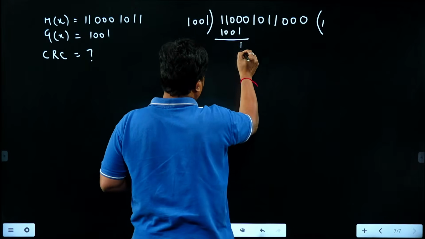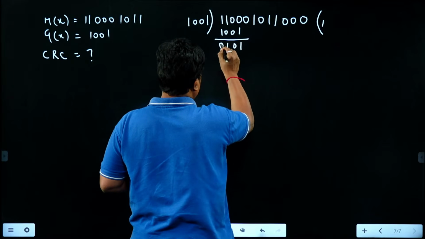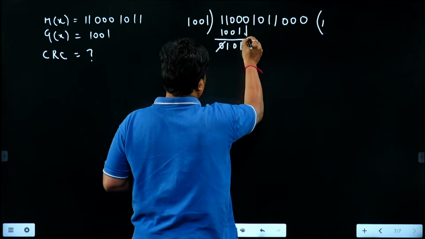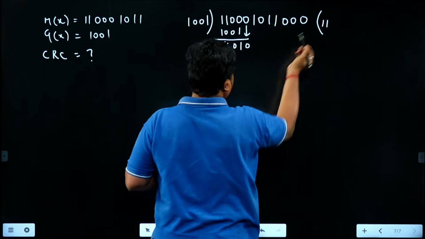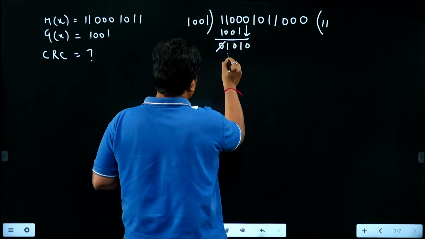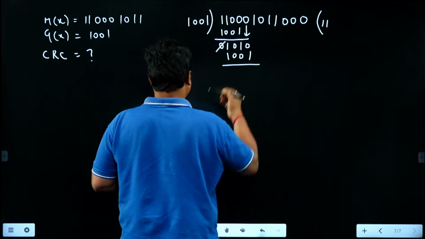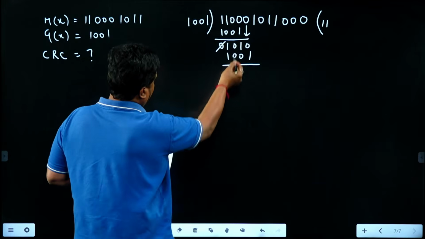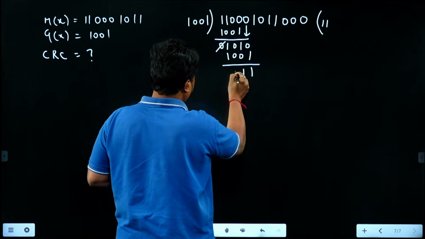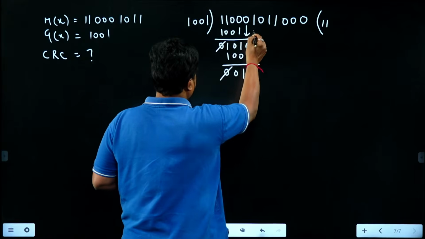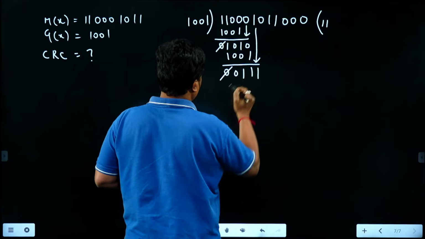Then XOR operation gives 1 0 1 0. So this 0 can cancel and this 0 will come here. Now again MSB is 1, so the quotient is 1, so 1 into 1001, 1001. Then again modulo 2 division, XOR operation gives 1 1 0 0, this 0 gets cancelled and this 1 will come here.